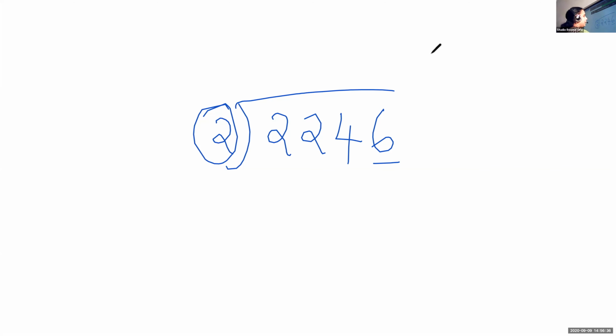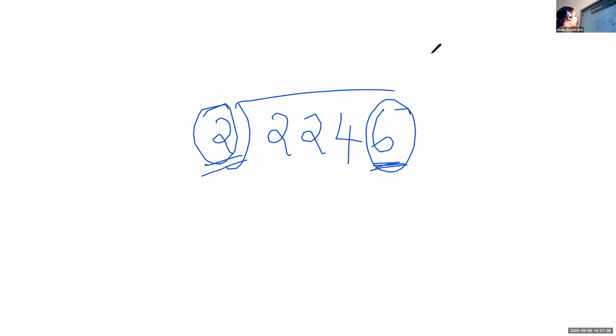So here, Amna, can you please unmute and tell me? Which is the last digit here? Ones place, 6. Is it an even number or odd number? It is an even number. So can you divide by 2? Yes. Okay, children, understood? How are we checking whether we can divide by 2? We will check the last digit. If it is an even number, we can divide this number by 2.